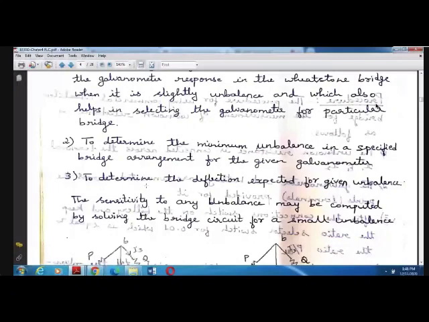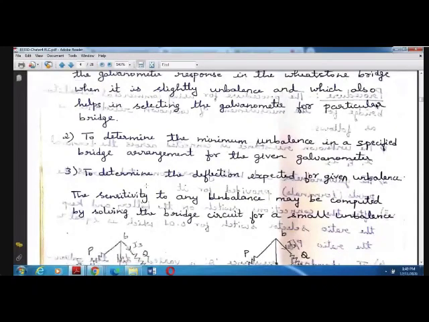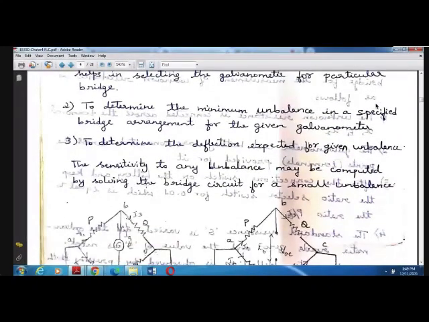Under DC bridges you have two bridges to study: the Wheatstone bridge and Kelvin's double bridge. Then under AC bridges, to measure AC parameters like inductance, capacitance and AC devices, we have bridges: Schering's bridge, Maxwell's inductance bridge, Anderson bridge, and Wien's bridge to measure frequency. So totally you have around 6 to 7 derivations in this chapter. Along with that, problems will be asked in the exam and also in the test. Don't think they are only doing derivations; this chapter is just like that.